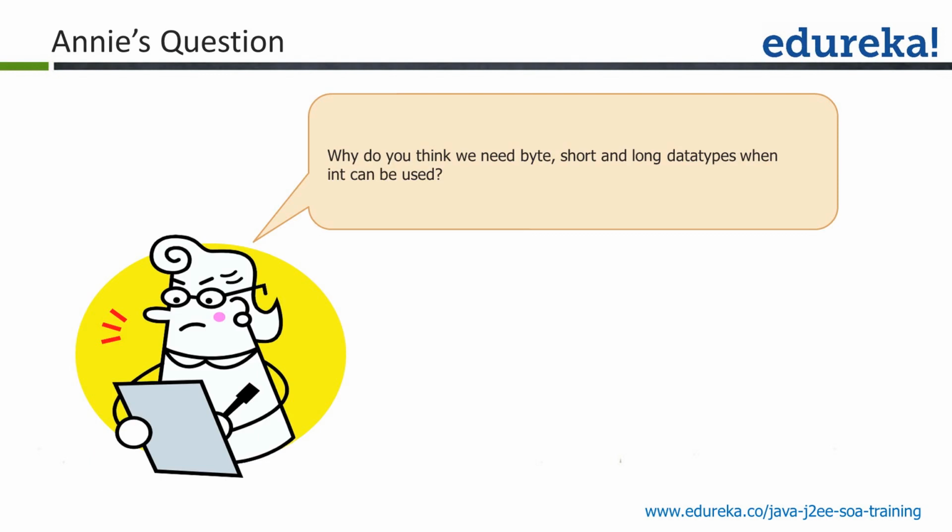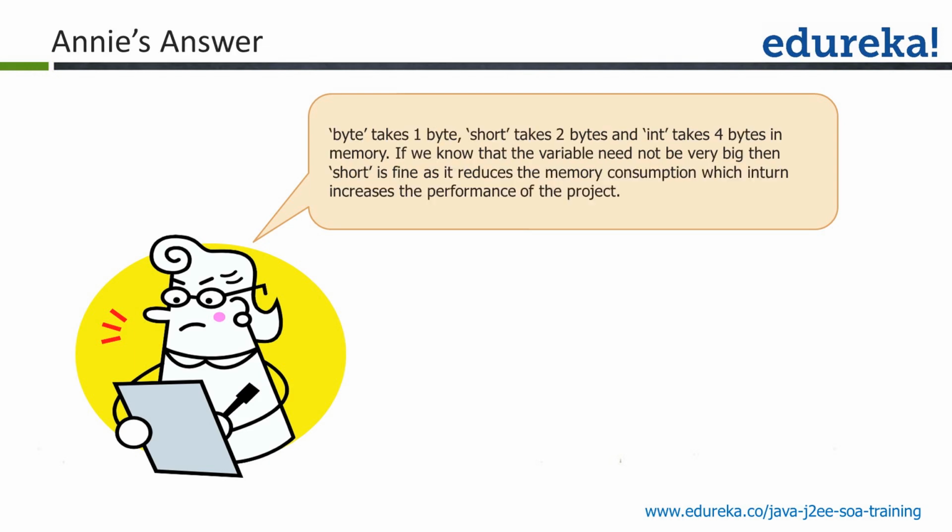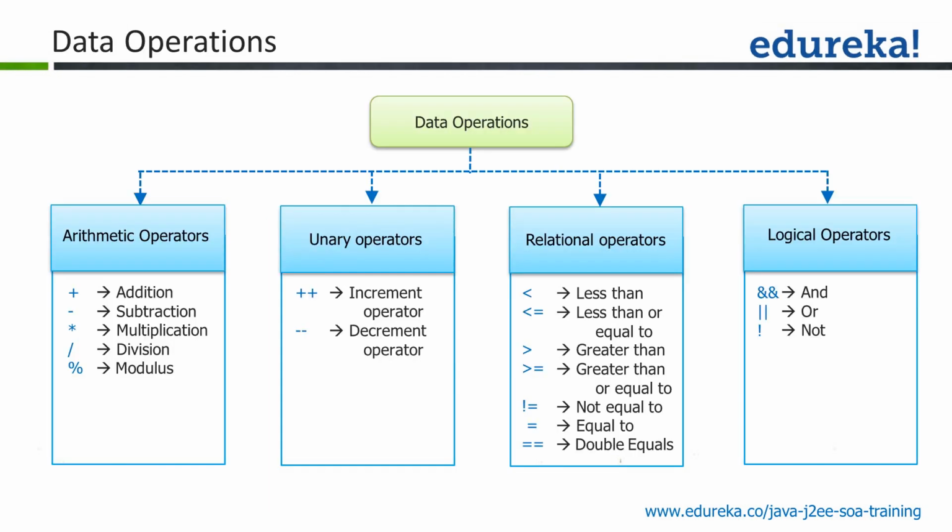Why do we need different data types when we can use only a single type? We have different types so that we can save our memory and write memory efficient programs. Making the age of a person an integer will not make sense. Why waste memory? Why not save the memory?